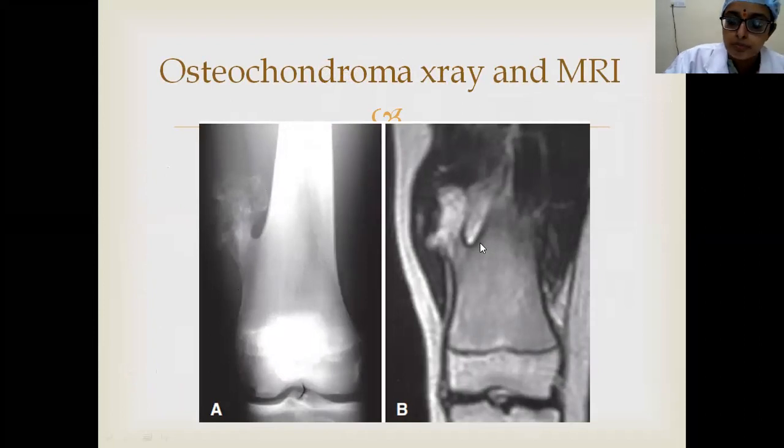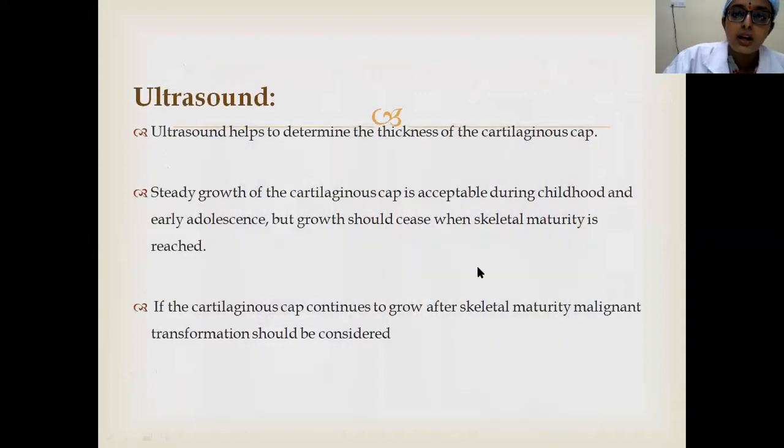This is the MRI picture, and ultrasound. What is the use of ultrasound in case of osteochondroma? As you all know, the cartilage cannot be appreciated on a plain radiograph. On clinical examination, you find the tumor or the swelling to be more compared to what you see on the X-ray.